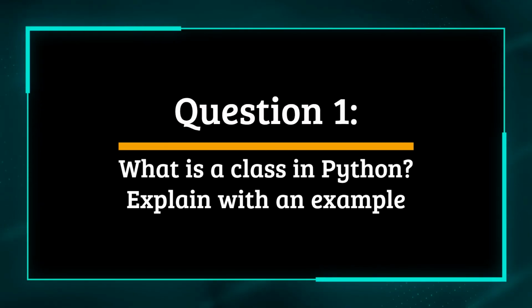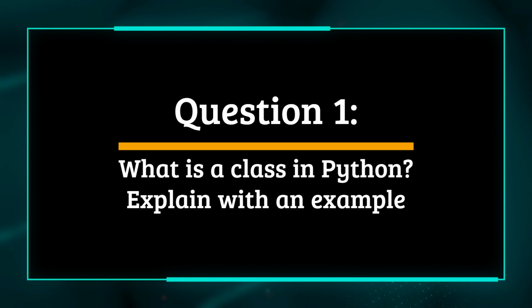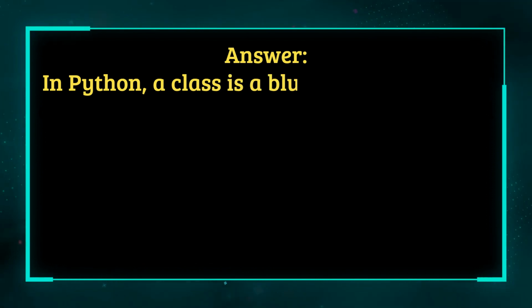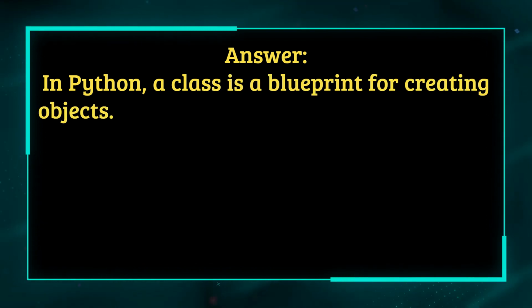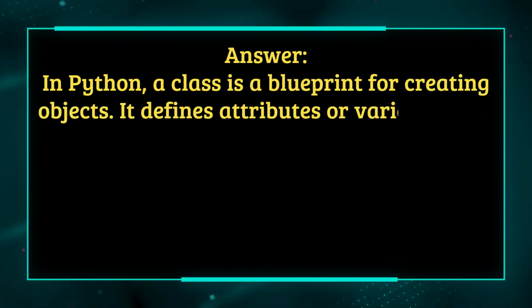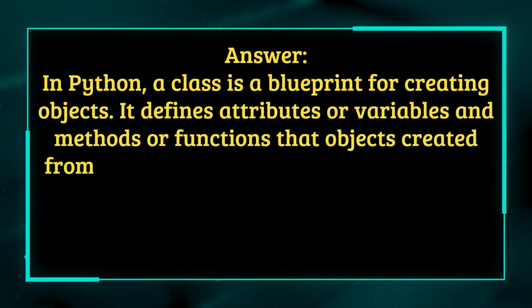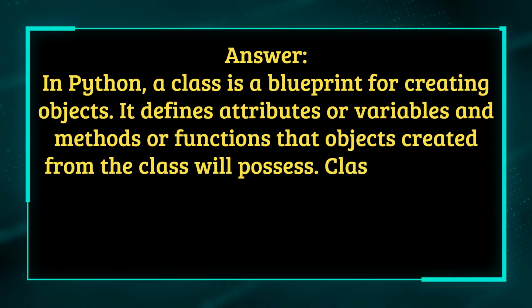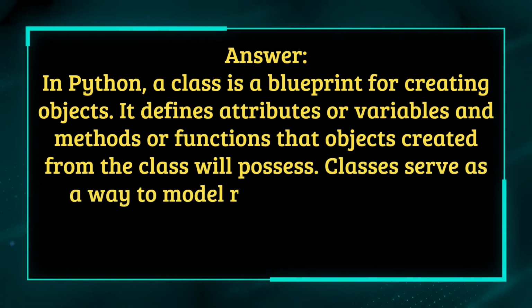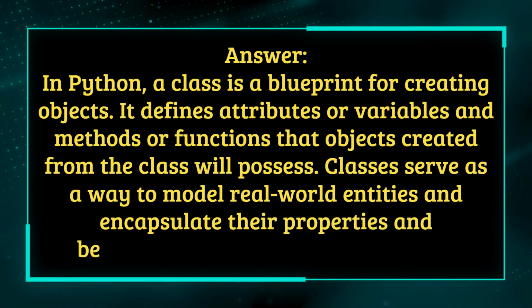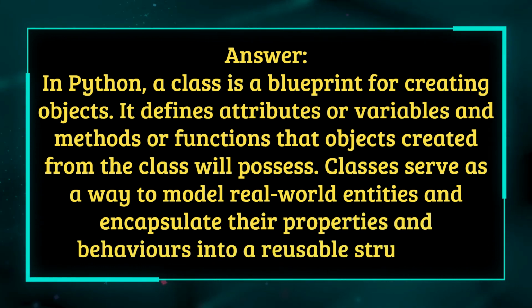Question 1. What is a class in Python? Explain with an example. Answer. In Python, a class is a blueprint for creating objects. It defines attributes or variables and methods or functions that objects created from the class will possess. Classes serve as a way to model real-world entities and encapsulate their properties and behaviors into a reusable structure.